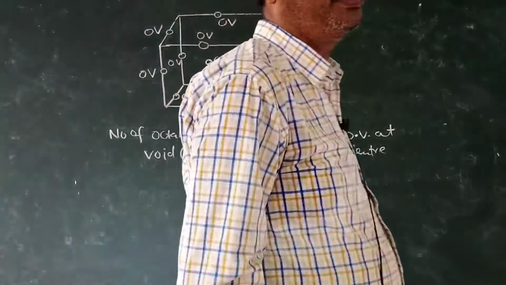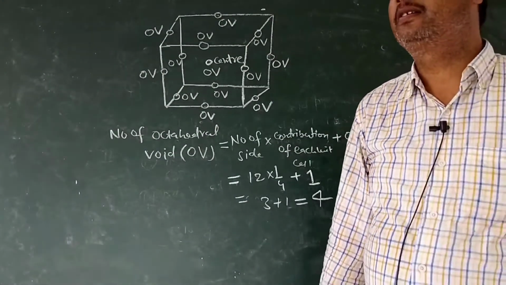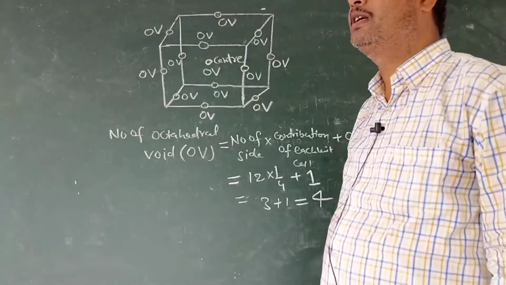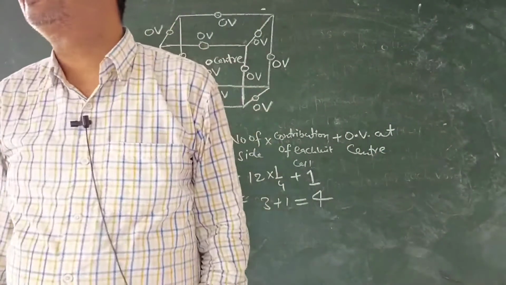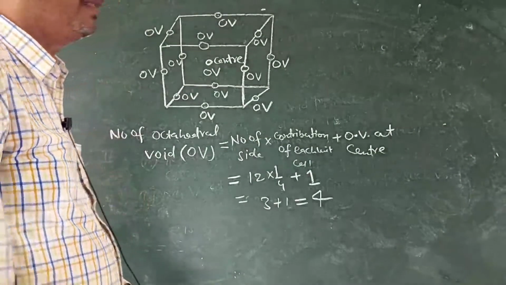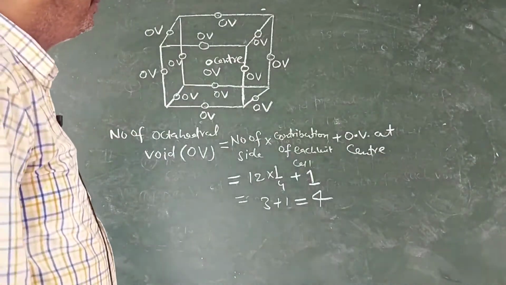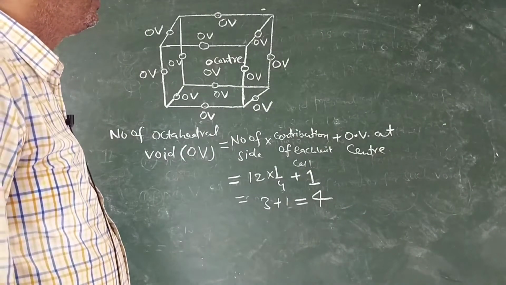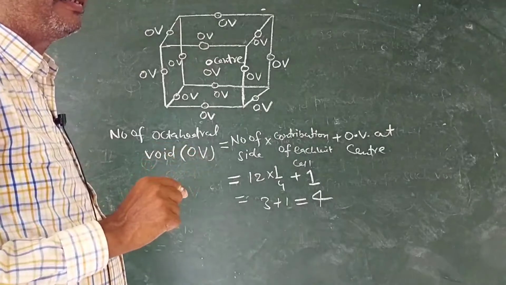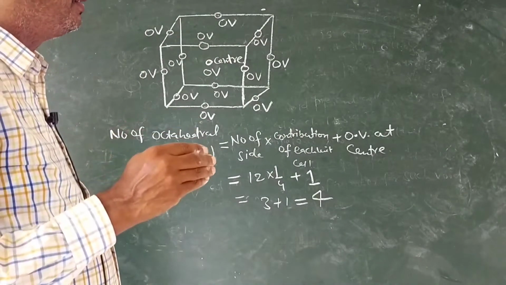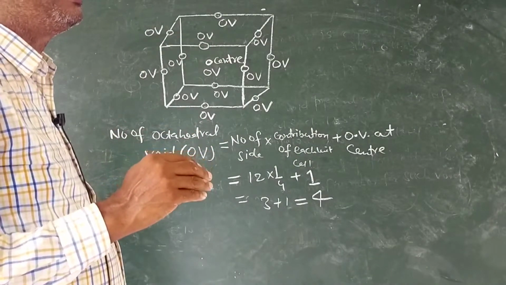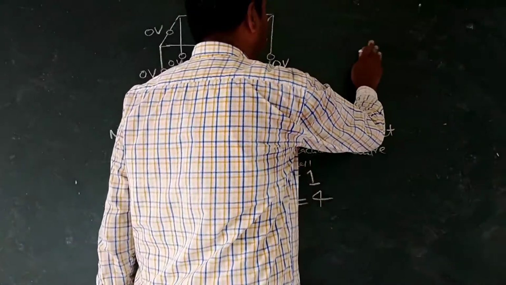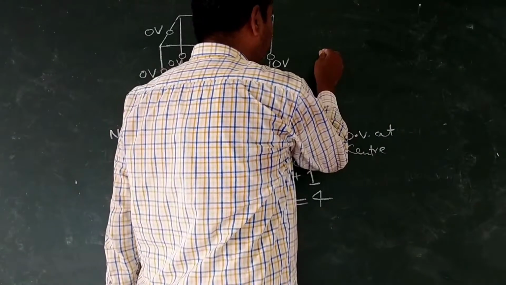Now we will pay our individual attention to the tetrahedral void. The tetrahedral void is present just before each corner. As you know, there are 8 corners in the cube. So just before 8 corners, one TV, tetrahedral void, is present. Consider the figure.